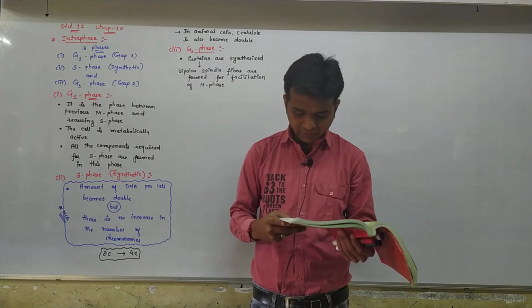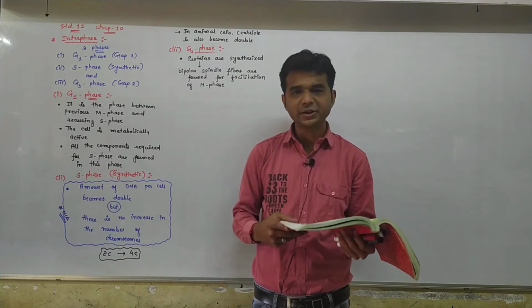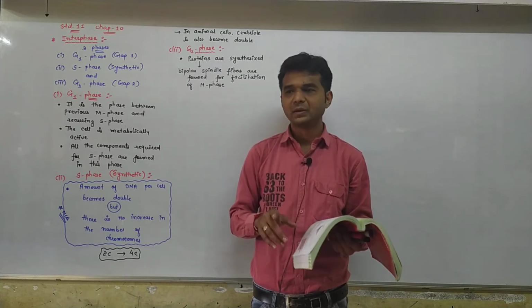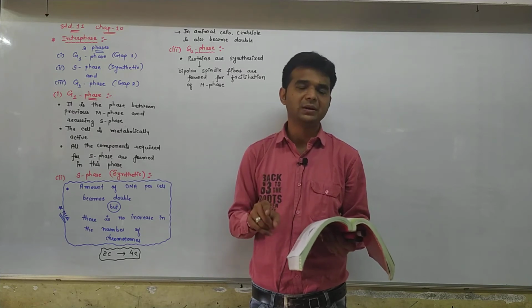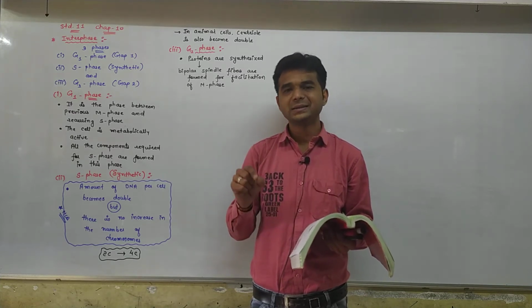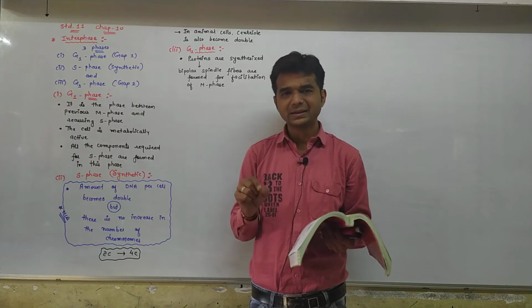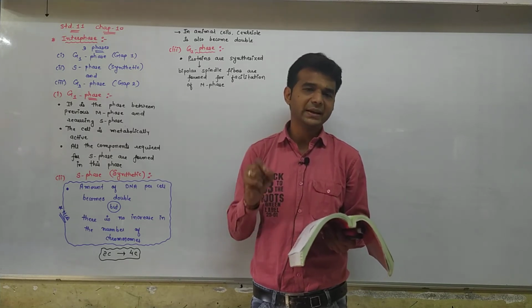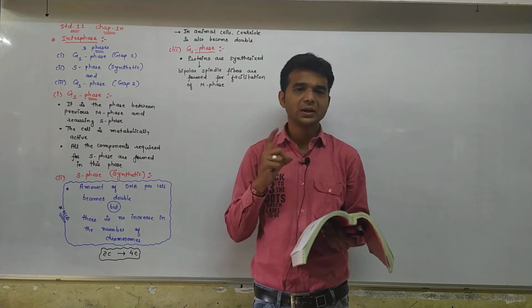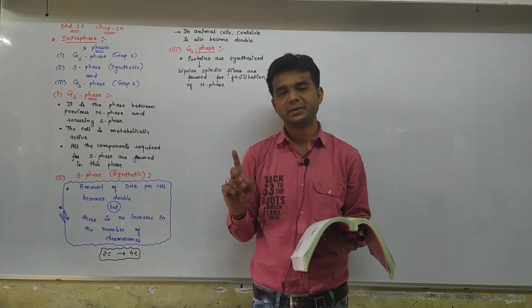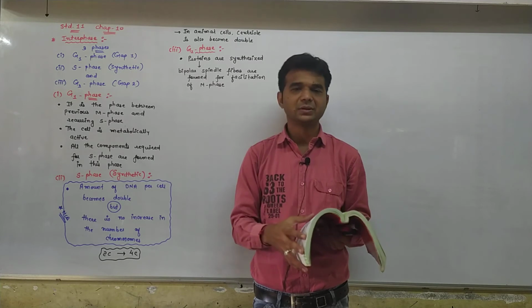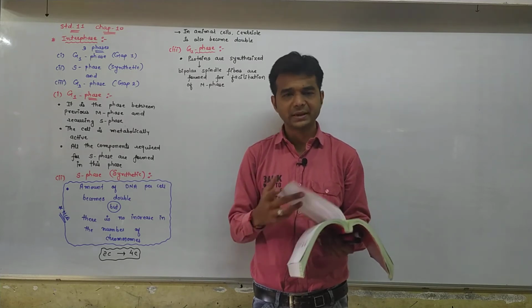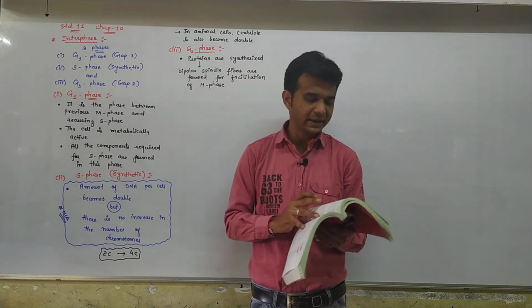And do animals have similar meristematic tissue? No. That's why plants have meristematic tissue. That's why in plants continuous growth is there, whereas in animals limited growth is there. So this is about the interphase.